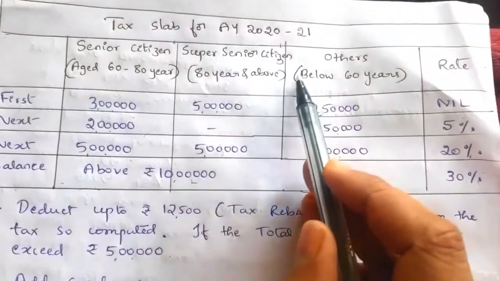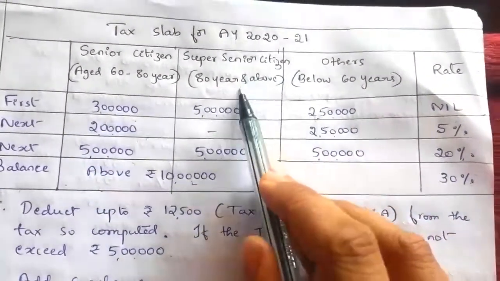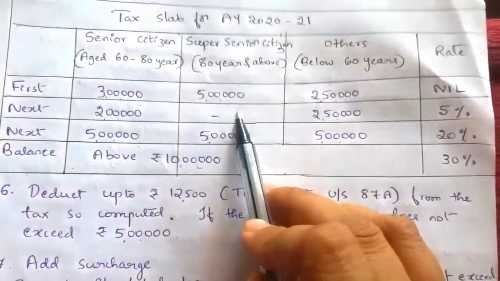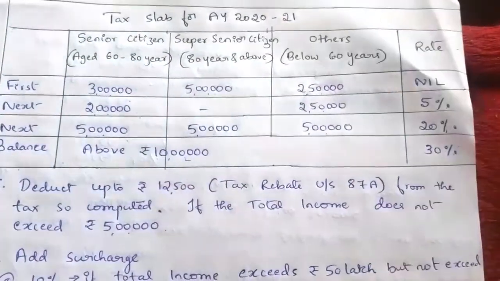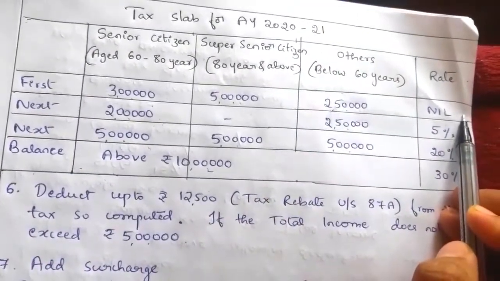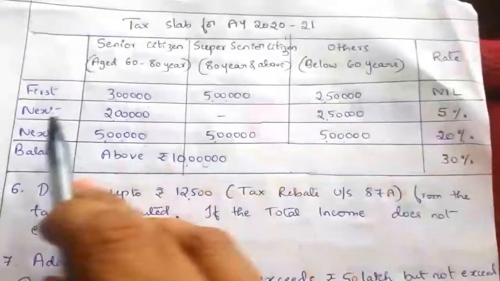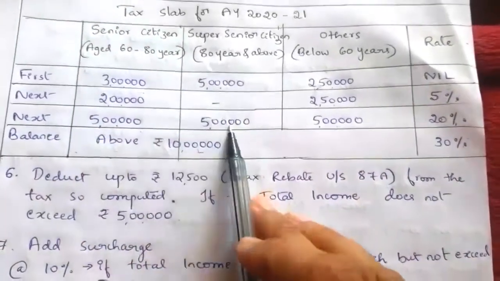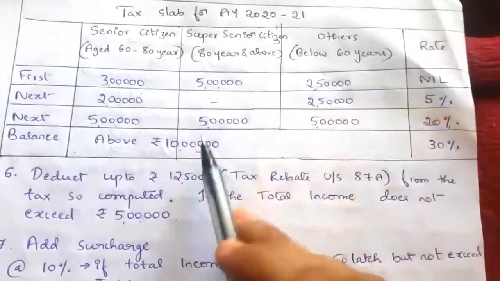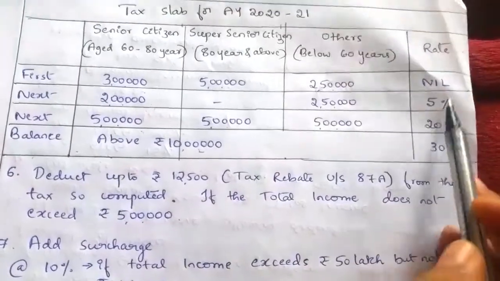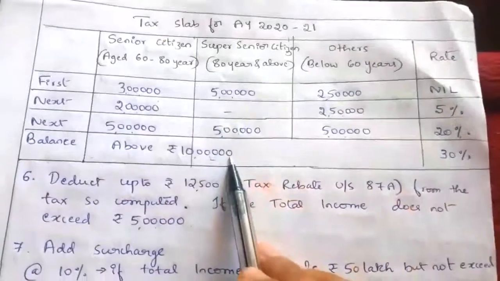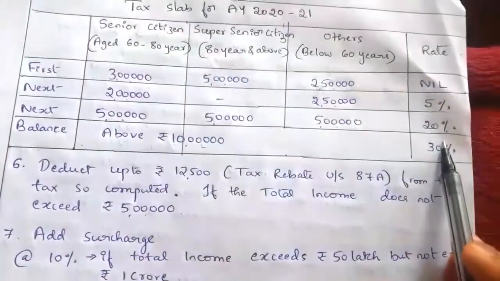Next, in case of super senior citizen, that is a person aged 80 years and above, for the first 5 lakh income, tax exemption is given. For the first 5 lakh income, he need not pay any tax. Next directly comes the next 5 lakh income at 20%. For the first 5 lakh income, no tax. Then on the next 5 lakh income, he has to pay 20%. For the super senior citizen, there is no 5% tax rate. Directly for the next 5 lakh income, 20%.